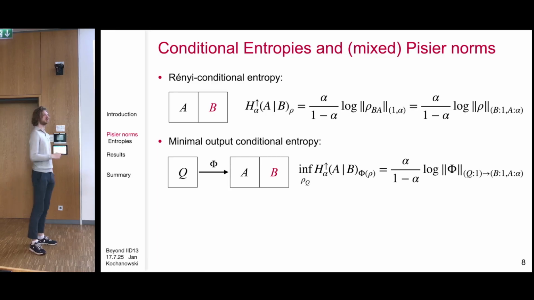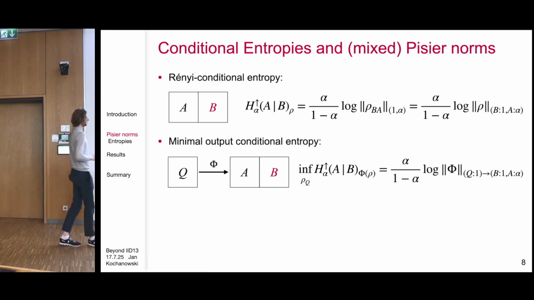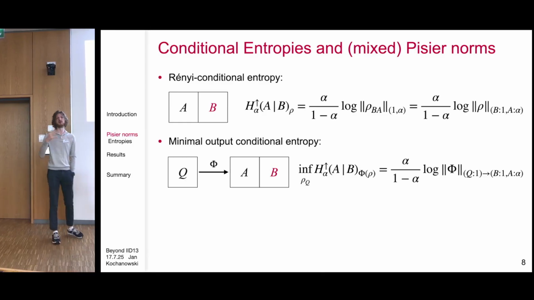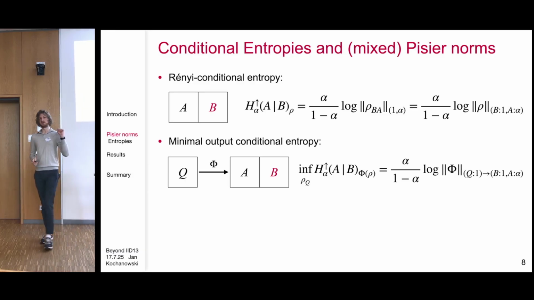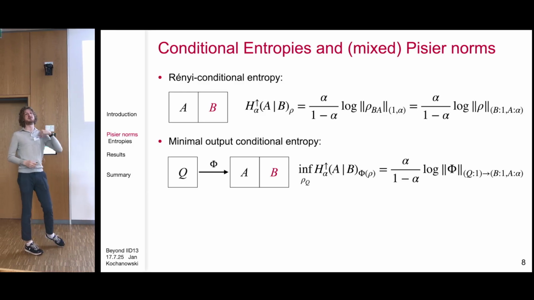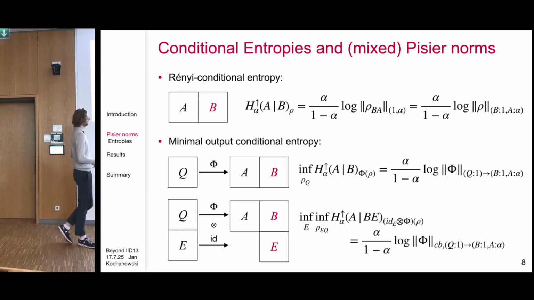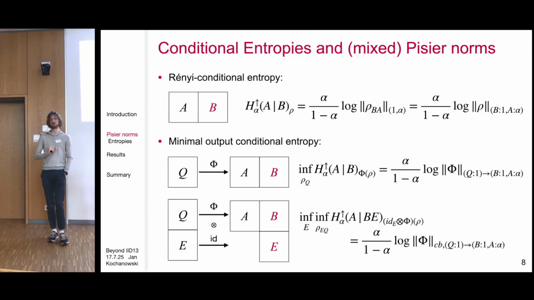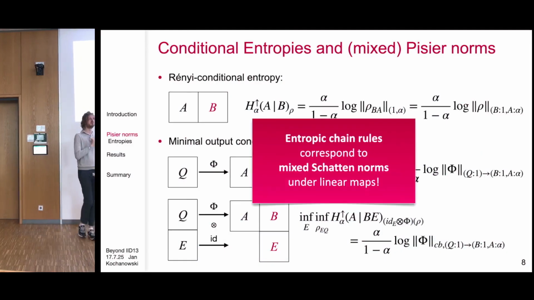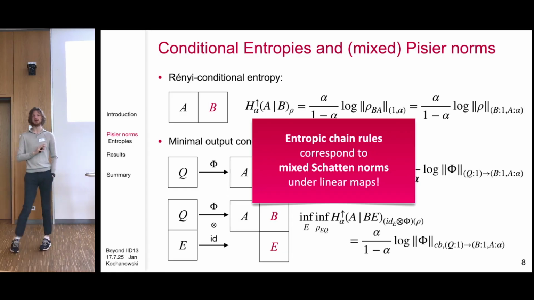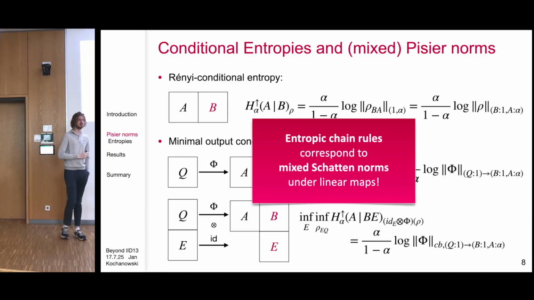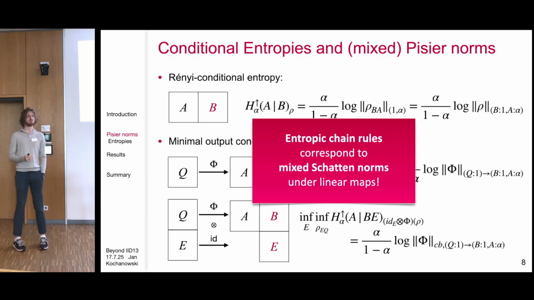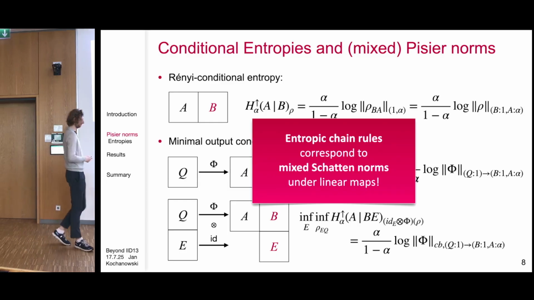So the minimal output conditional sandwich Rényi entropy is nothing but the logarithm of the 1 to 1, alpha norm. And likewise, if we now put some environment system in and we also minimize over the environment system, then we get that this is the logarithm of the completely bounded 1 to 1, alpha norm. So there is a very, very nice correspondence between these entropic quantities, hence also all the inequalities and equalities that we might want to prove of these quantities, and these mixed multi-index Schatten norms.